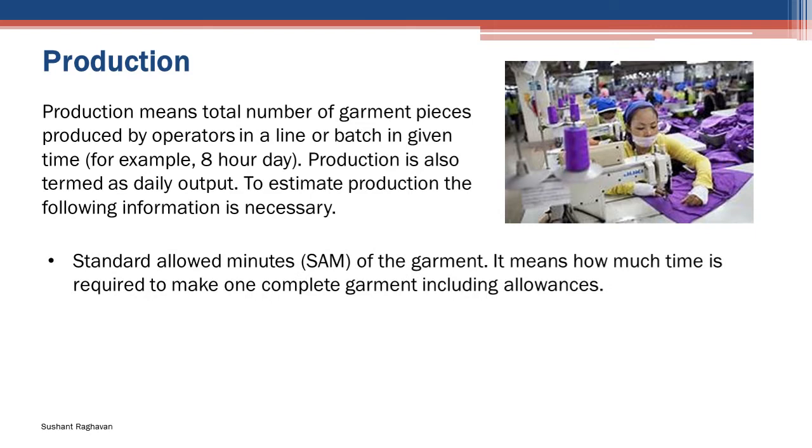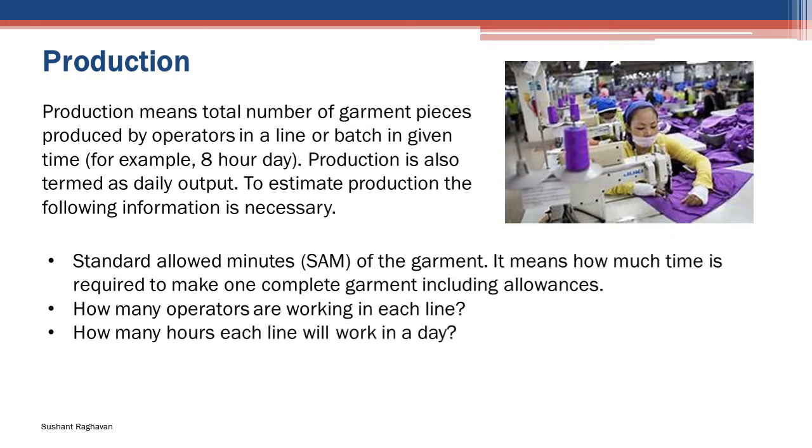Standard allowed minutes, SAM, of the garment. It means how much time is required to make one complete garment including allowances. How many operators are working in each line? How many hours each line will work in a day? Average line efficiency and total break time.